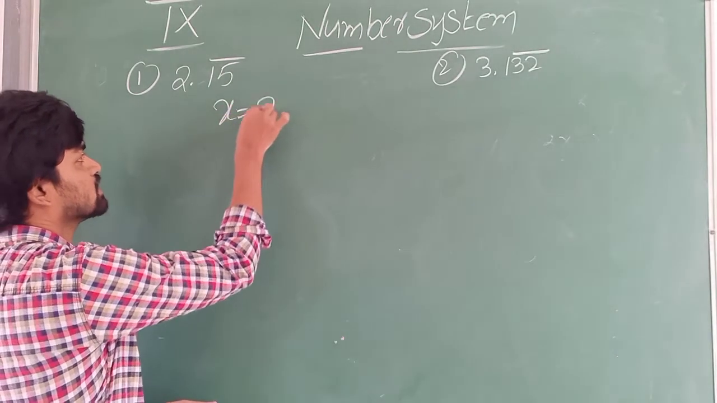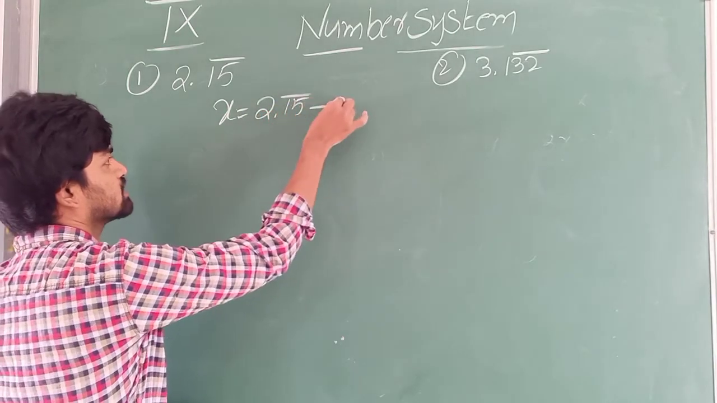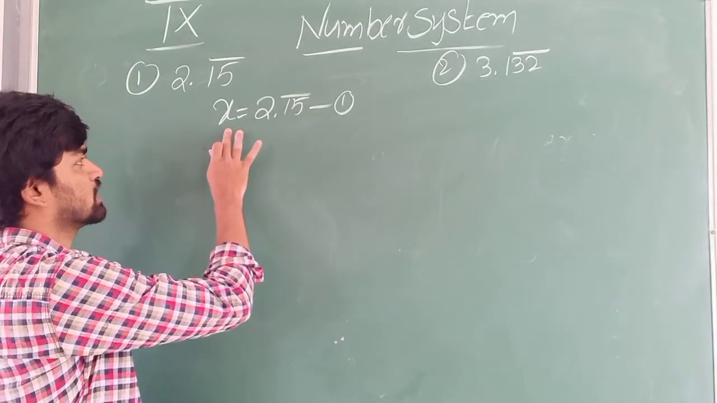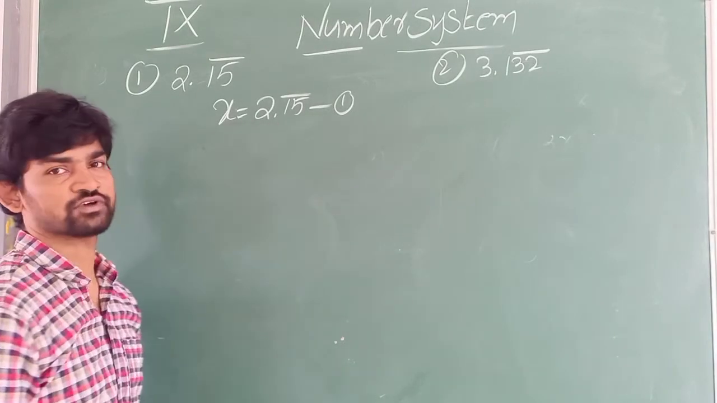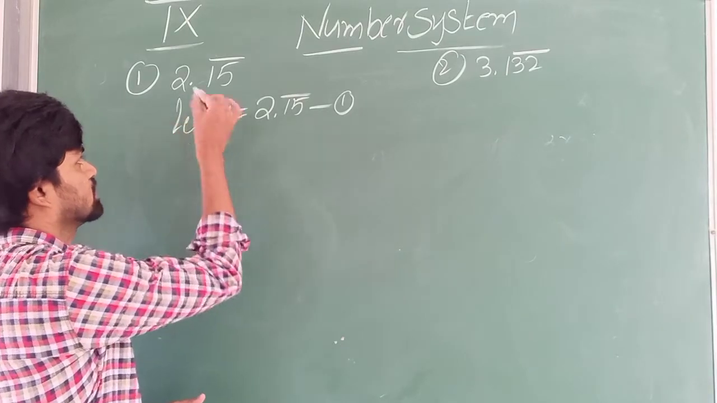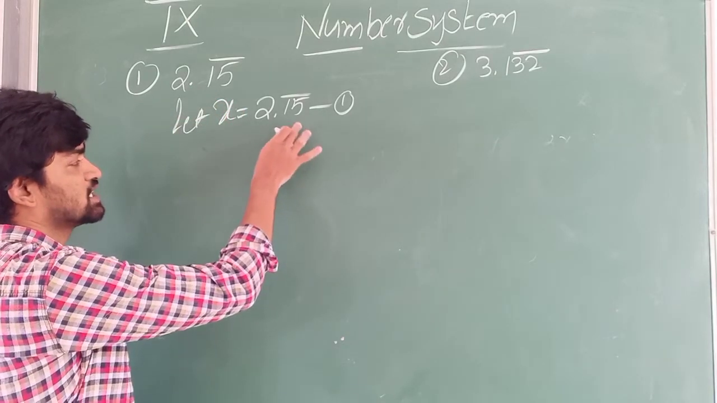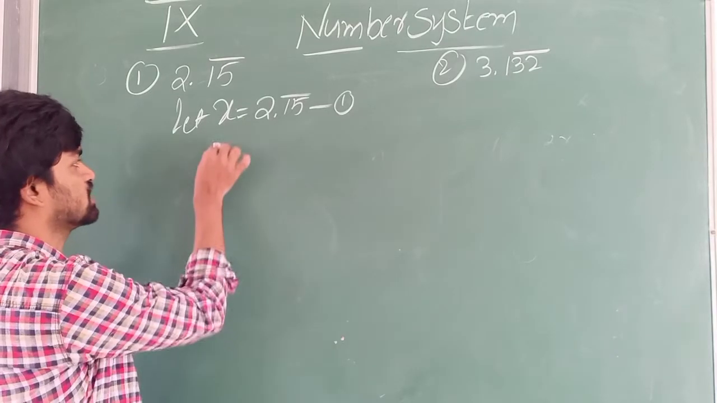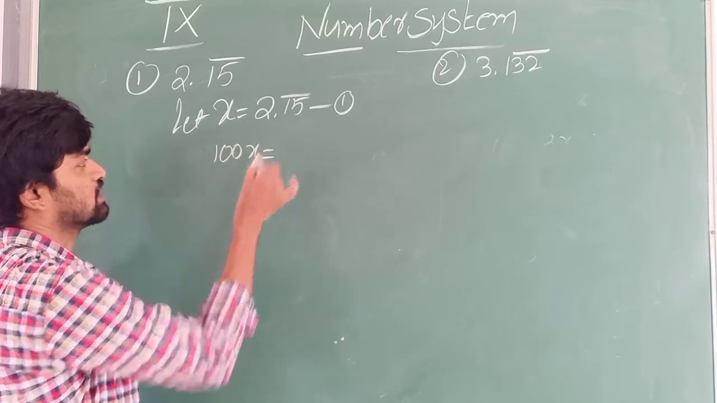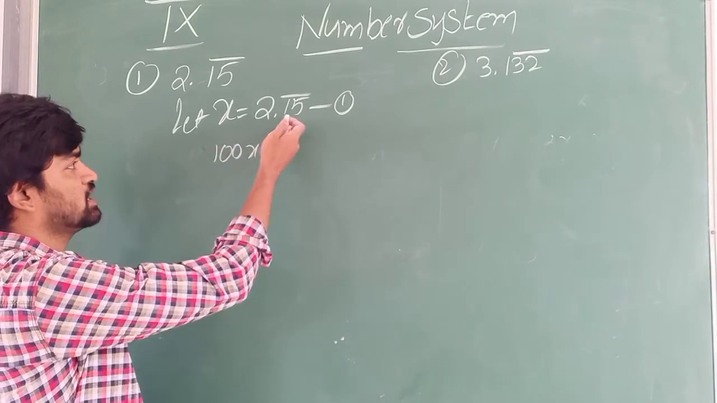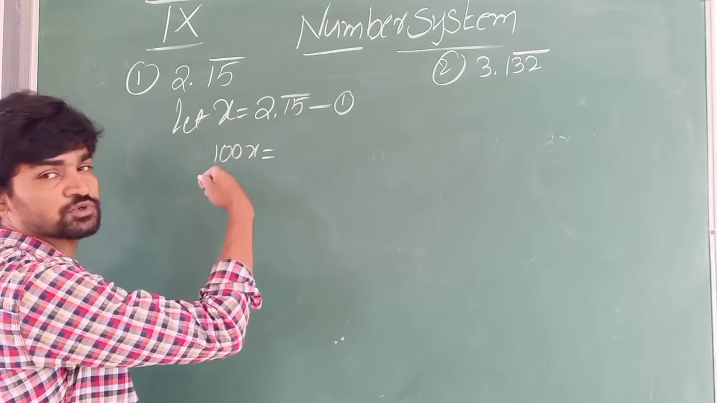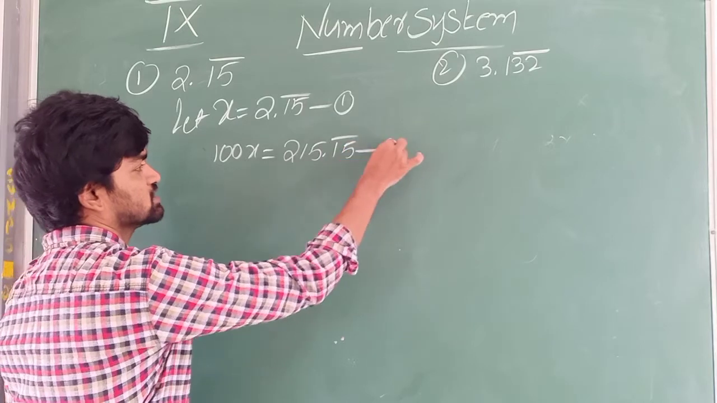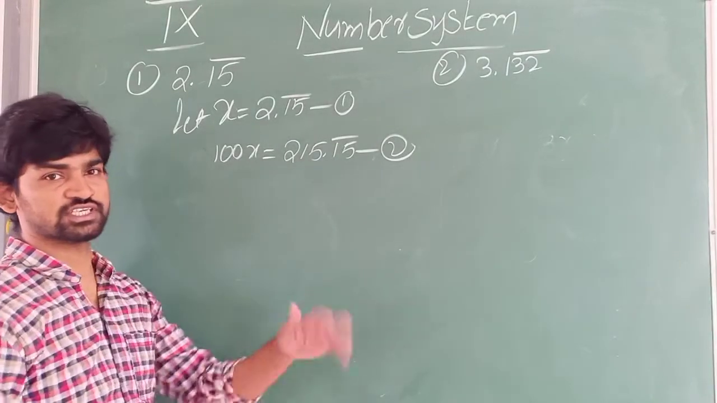Whatever the given number, assume it as x. So this is my equation 1. Equation 1, I have taken x is equals to 2.15 bar. It's an assumption, right? How many numbers are under bar here? 2 numbers. So multiply with 100. 100x is equals to, if you multiply with 100, this 15 will come to this side, so 215.15 bar, because it is repeating decimal.